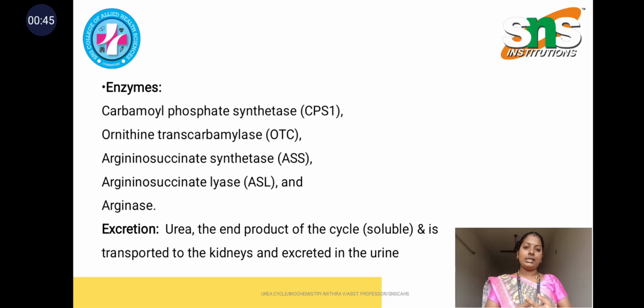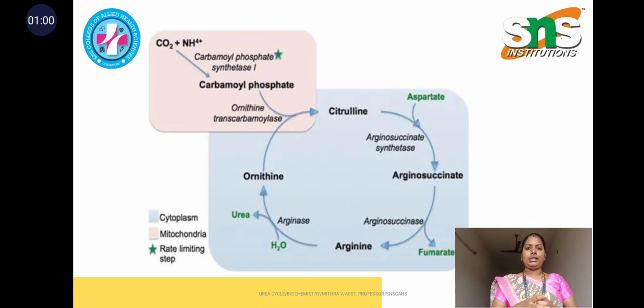And finally, for excretion, urea, which is the end product of the urea cycle, is mainly soluble in water, and it is transported through the bloodstream to the kidneys, and finally excreted in the urine. Yes, so this is the process of the urea cycle.